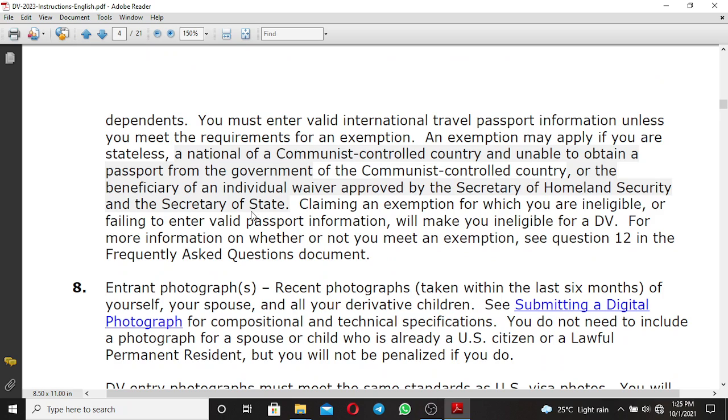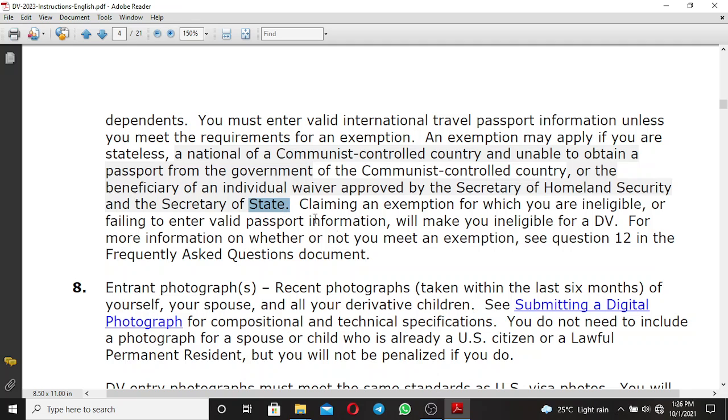There is this exception. An exemption may apply to you if you don't have a passport. And this exemption says that an exemption may apply if you are stateless, a national of a communist-controlled country and unable to obtain a passport from the government of that country, or the beneficiary of an individual waiver approved by the Secretary of Homeland Security and the Secretary of State.